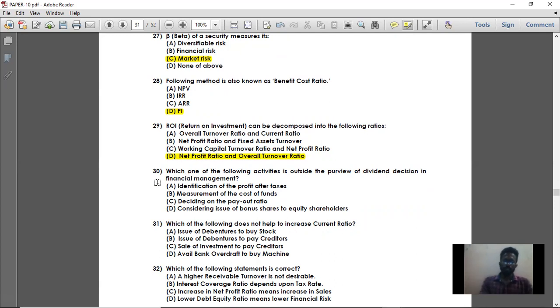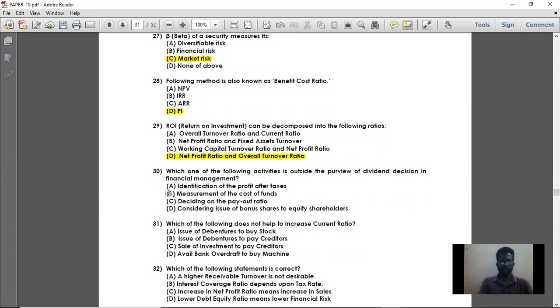Then question number 30. Which one of the following activities is outside the purview of dividend decision in the financial management? So what is meant by dividend decision? Dividend decision is nothing but making a decision on how much should be distributed as dividend and how much should be retained as retained earnings. So what the payout ratio will be is decided in the dividend decision. Okay. So which of the following is outside the purview of dividend decision?